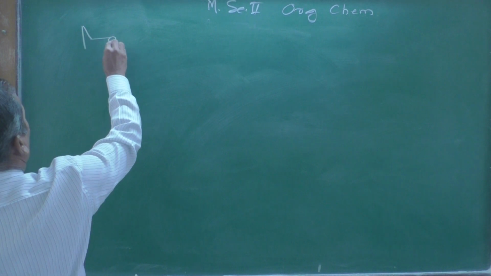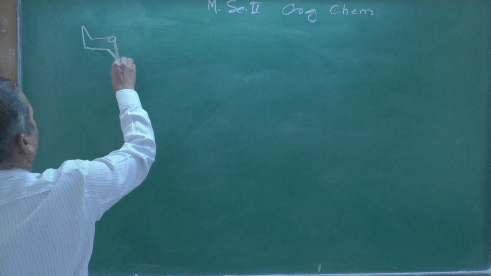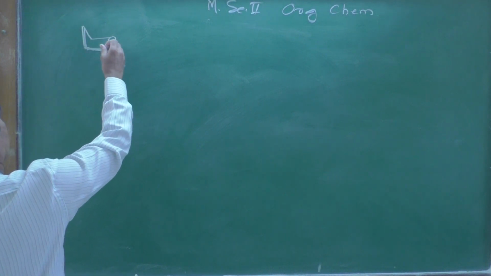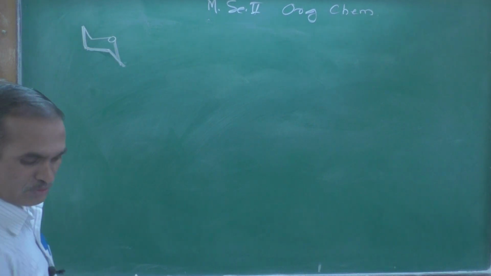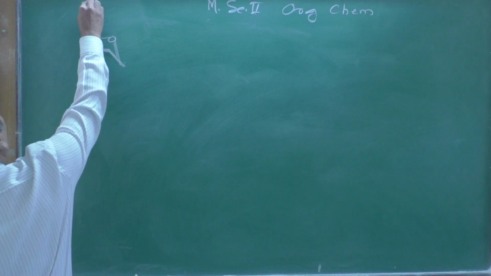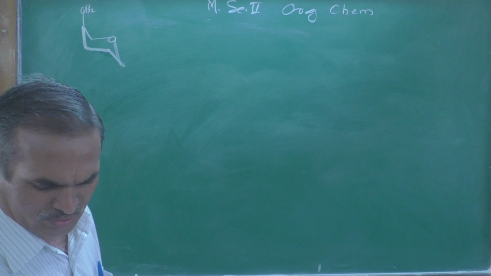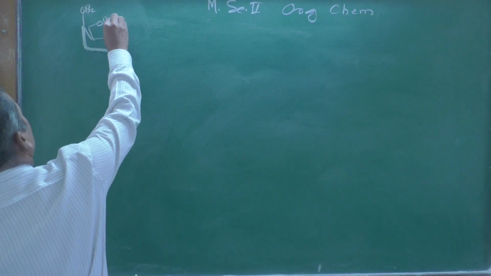Let us see, here the oxygen atom, then we can draw the ring. We can show a thick line meaning it is above the plane, so we write OBz, a benzyl group, attached at the axial position, and at this position also OBz.